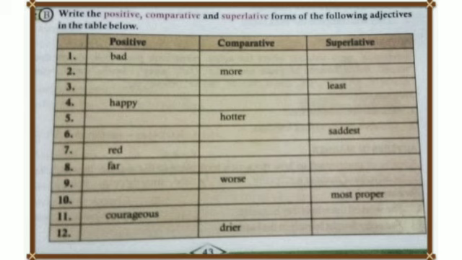Eighth one, far. Ninth one, worse. Tenth one, most proper. 11th one, courageous. And the 12th one, drier.